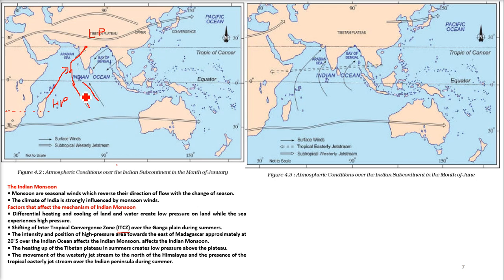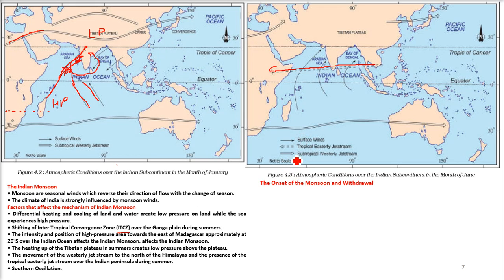Then the movement of the westerly jet streams to the north of the Himalayas, and the presence of the tropical easterly jet stream over the Indian peninsula during the summer. See, this is the stream we are talking about. So there is a southern oscillation. That means now these trade winds have gone up, and because of this high pressure area, the wind starts blowing here, like this.